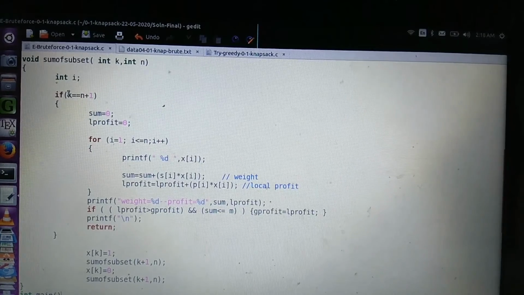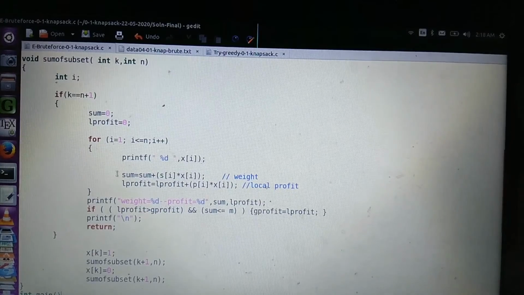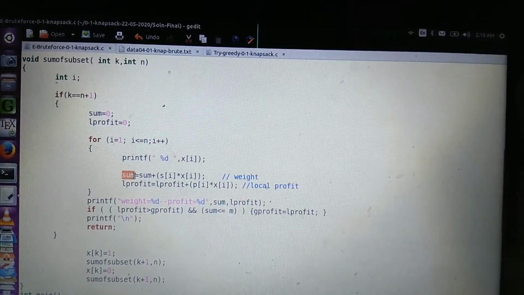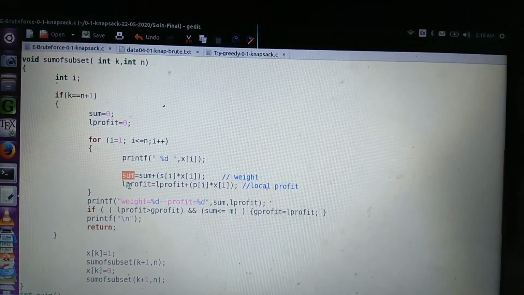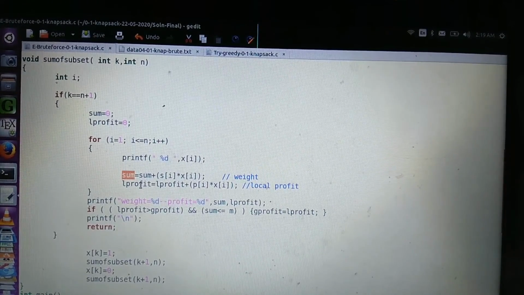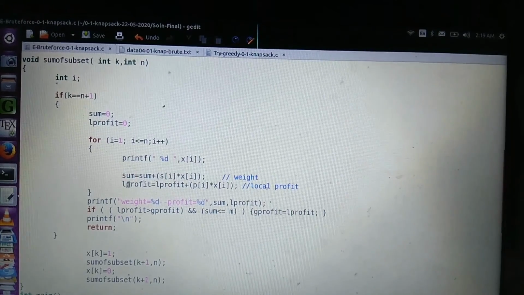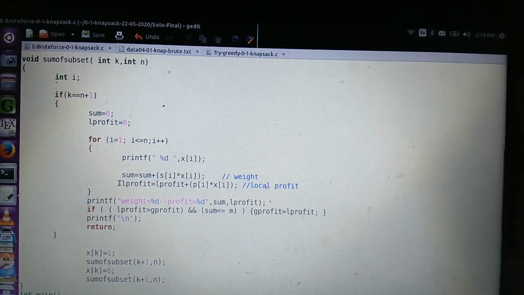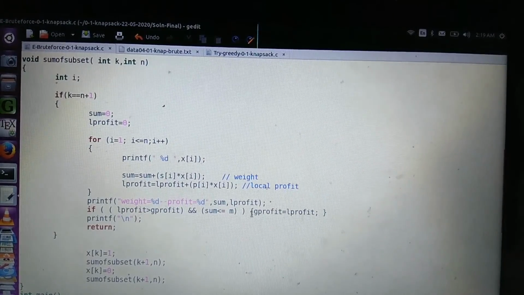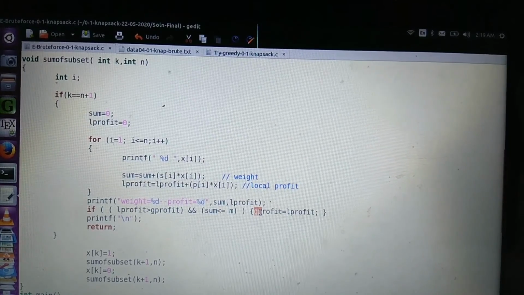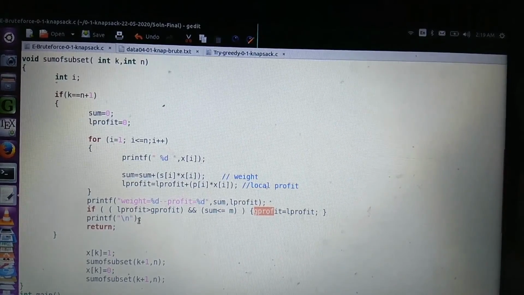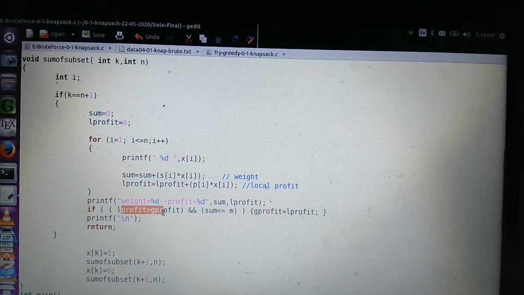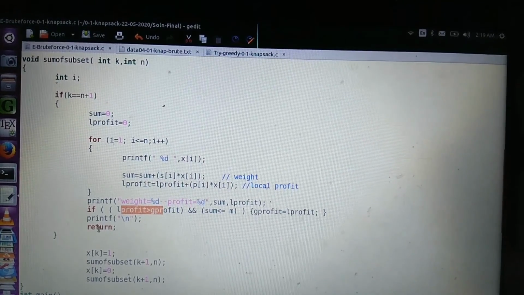Here if index k is equal to n plus 1, we are at a leaf node. Then we will calculate the weight of that subset, and we will calculate the profit of that subset. If we find this profit at that problem state is greater than the maximum profit we have calculated so far, we have to update the maximum profit. So we will update G profit if this L profit is greater than G profit,